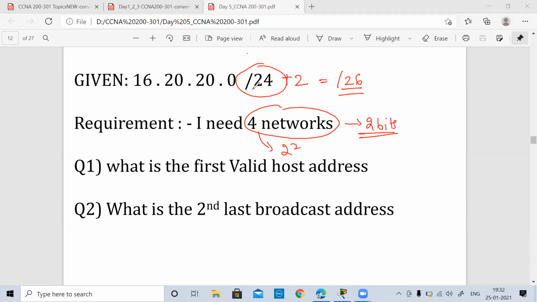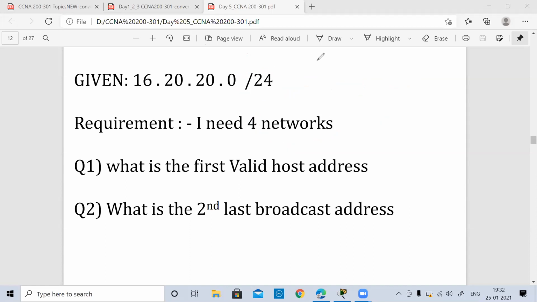So let's start with the subnets. You will have 4 networks over here, so you have 4 subnets. Subnet 0 starts with how much, and how many hosts will you have in each subnet? With slash 26, how many hosts in each subnet? 64 hosts.